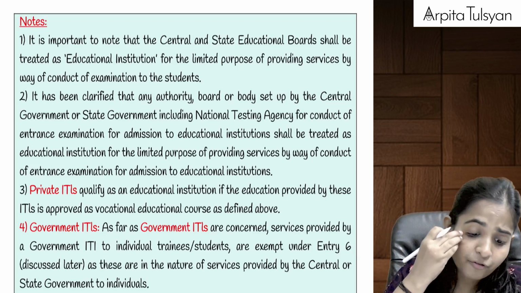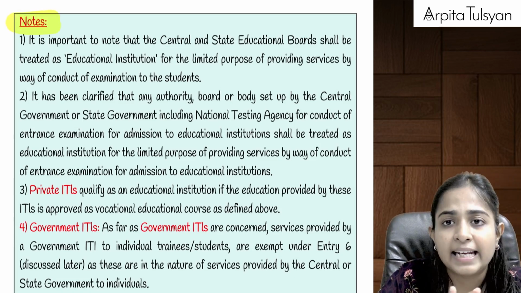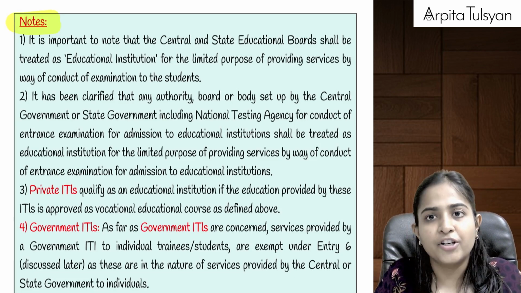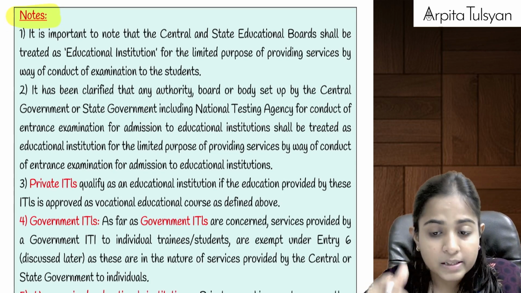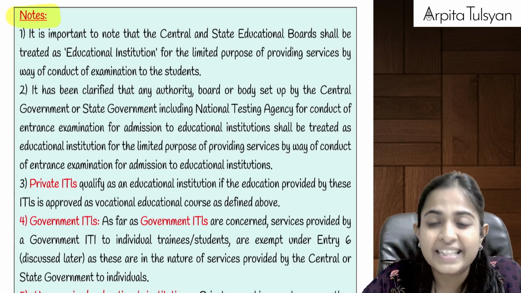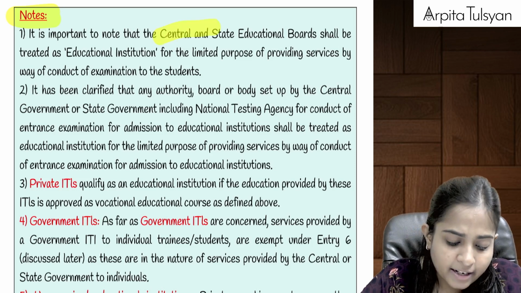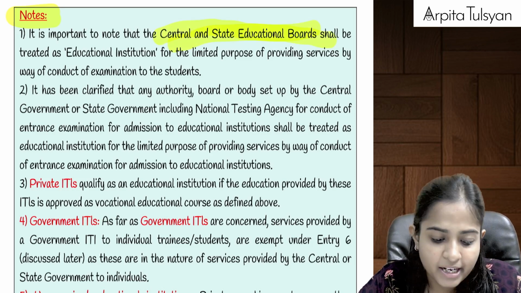Now we have got some extra points here. See, in a very elaborate manner it is written in our main notes. Since these are your last day revision notes, whatever are the important points, I have taken here. Now listen, state boards and central boards also conduct examinations and charge the examination fee from us.